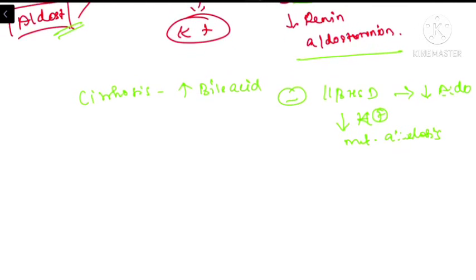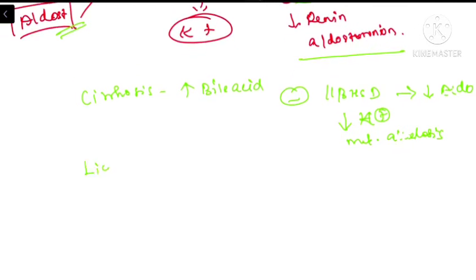And the patients with excessive ingestion of licorice, which is the most commonly used agent in the preparation of chewing tobaccos. So whenever the patient has excessive consumption of tobacco, this will inhibit the 11-beta hydroxysteroid dehydrogenase. So the patient will land up having hypokalemia.